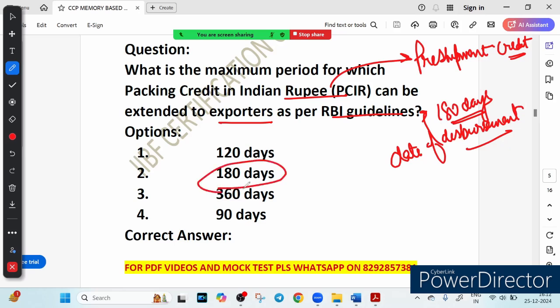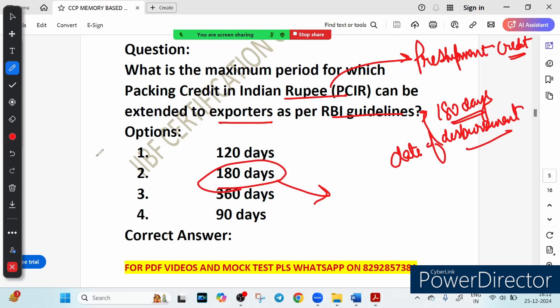Now the second question: why is the duration capped at 180 days? This time frame ensures that exporters have sufficient time to process goods and ship them. It also aligns with the typical export cycle, ensuring liquidity without overextending credit. There are some exceptions also. It's not hard and fast that it is only 180 days. Extensions beyond 180 days are rare and subject to strict regulation. The exporter must demonstrate a valid reason.